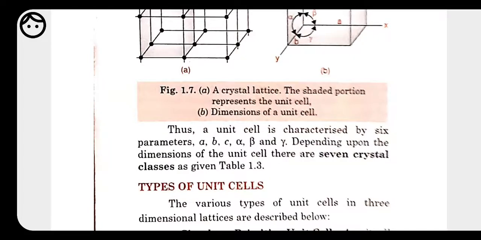We know that the constituent particle may be present at any place: at the corner, at the center, at the faces, or at the edge.